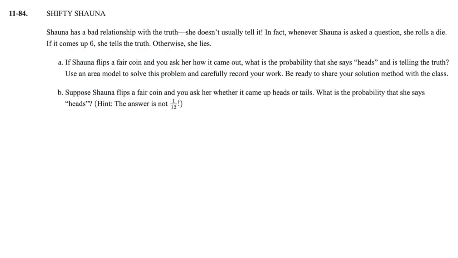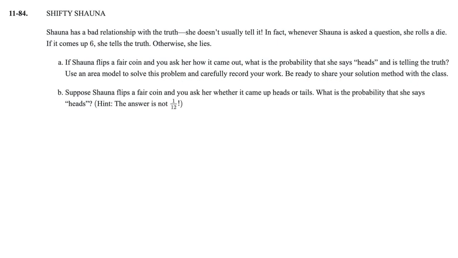Okay, so Shifty Shauna. There'll be 3 problems. We'll start kind of small and build up to some bigger numbers. Our last problem will have some pretty large numbers, but it's all kind of the same process here. Shauna has a bad relationship with the truth. She doesn't usually tell it. In fact, whenever Shauna is asked a question, she rolls a dice. If it comes up 6, she tells the truth. Otherwise, she lies. So if Shauna flips a fair coin, so 50-50, and you ask her how it came out, what is the probability she will say heads and is telling the truth? Use an area model to solve this problem and carefully record your work. Be ready to share your solution here.